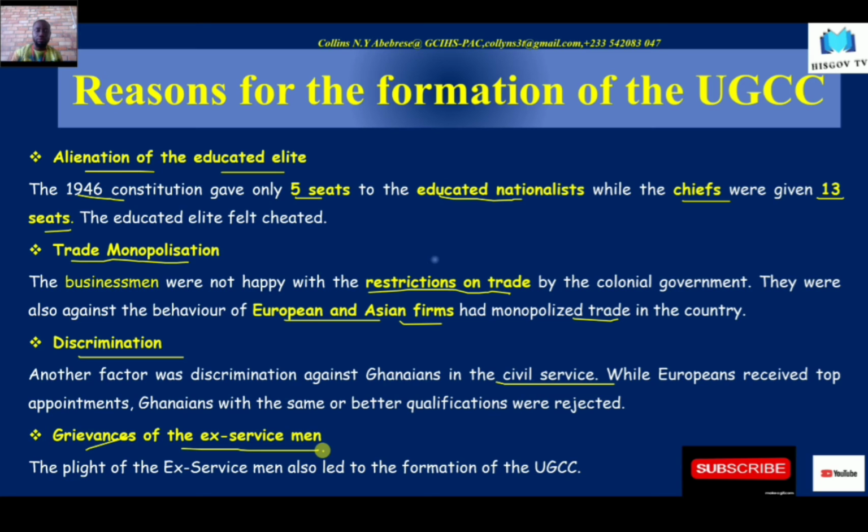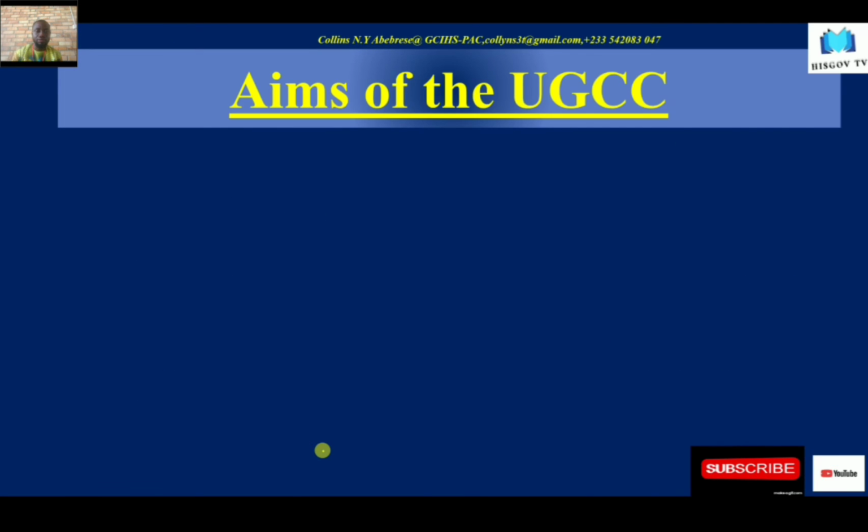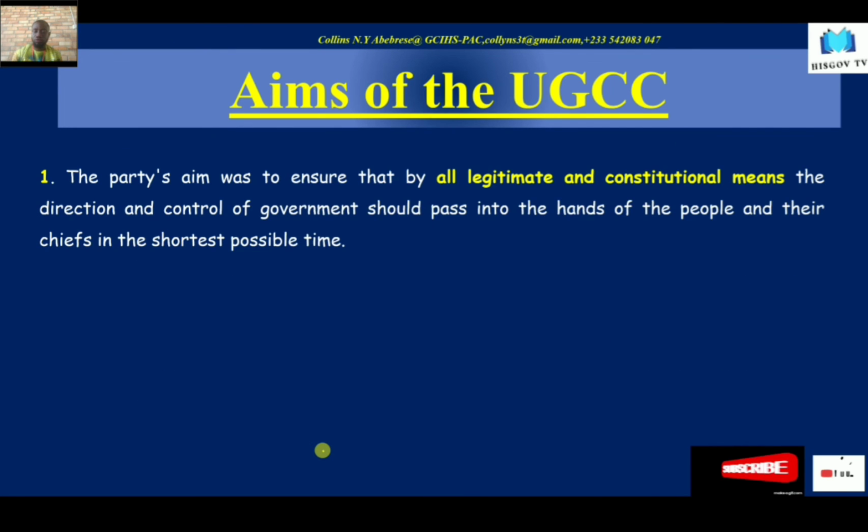Good. Let's take a look at the aims of the UGCC. So what did the UGCC seek to achieve for the country? So one, the party's aim was to ensure that by all legitimate and constitutional means, the direction and control of government should pass into the hands of the people and their chiefs in the shortest possible time. So this is where people say independence in the shortest possible time.